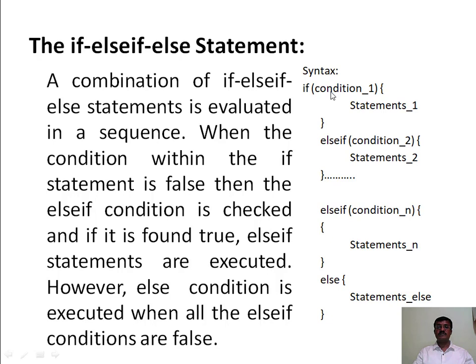So if suppose this expression or this condition evaluates to false, then only your else if condition will be checked, otherwise it won't be checked. So if suppose all these if and else if conditions failed, then only the else statement will be executed. So that is your if else statement.